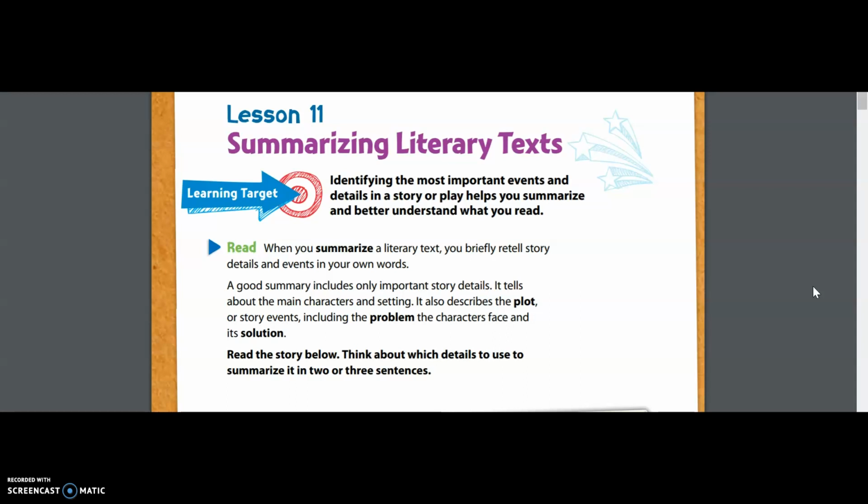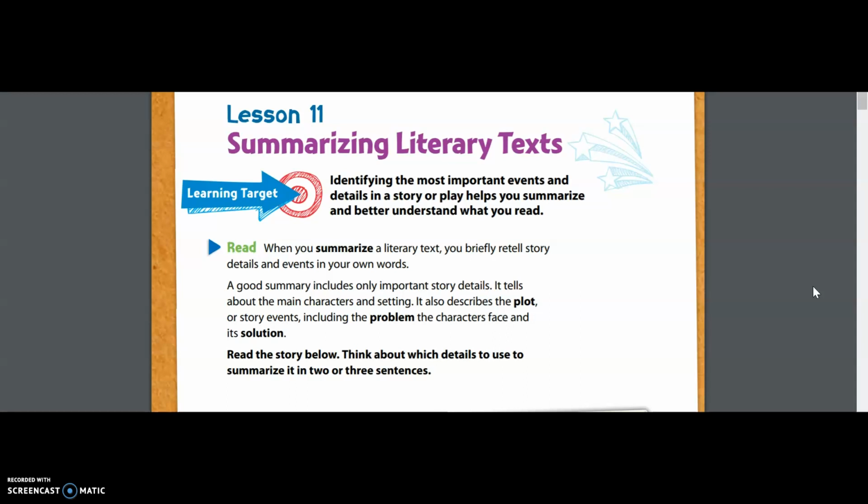These are going to be our academic talk vocabulary words, and you will see them on the screen right now, bold. It says that we're going to be identifying the most important events and details in a story or play, because that's going to help us to summarize and better understand what we read. When you summarize, so we see that that's our first keyword, a literary text, you briefly retell story details and events in your own words. They keep saying in your own words. I feel like that's going to be very important when we start writing these summaries.